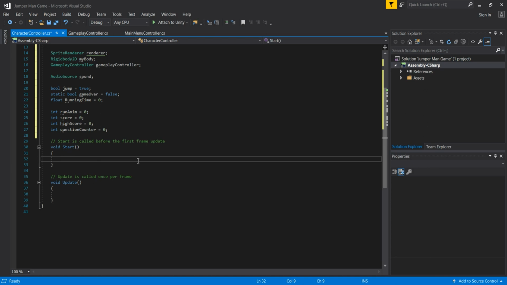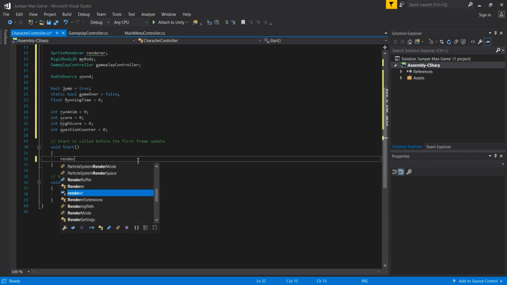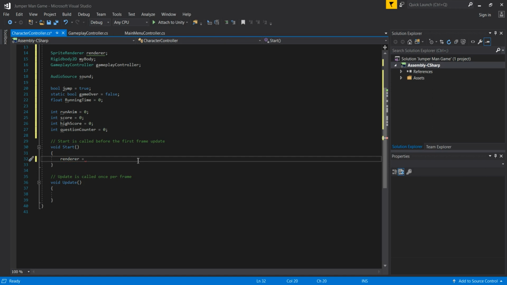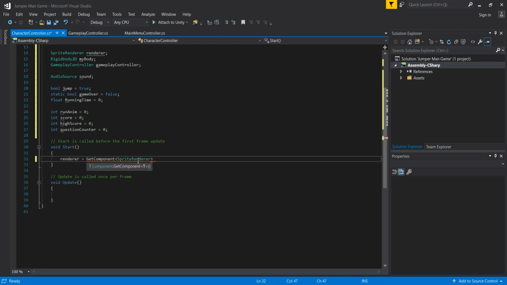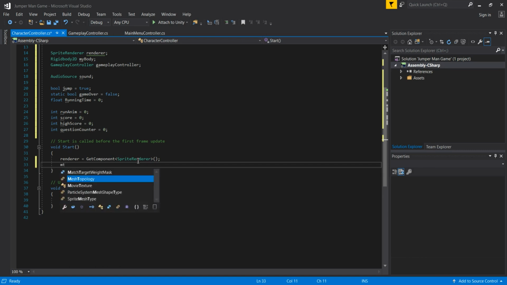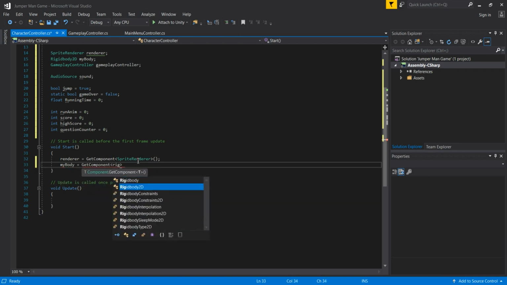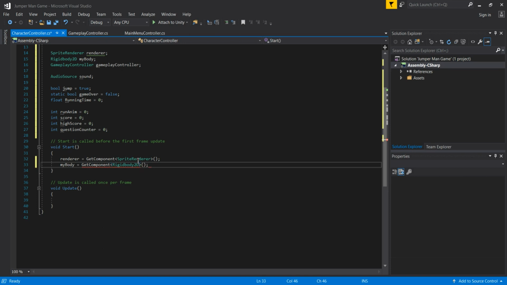Now we can go here in the Start method and use our renderer that we created right above, and then GetComponent. In these angular brackets we are going to pass SpriteRenderer, simply SpriteRenderer, then parentheses and semicolon. We are done with that. So now in the Start method you can imagine we are initializing the variables that we have there. Now my body is going to be stored. So where is it, yeah, there's my body. I made, of course, a mistake. myBody.GetComponent, and in the angular brackets Rigidbody2D.